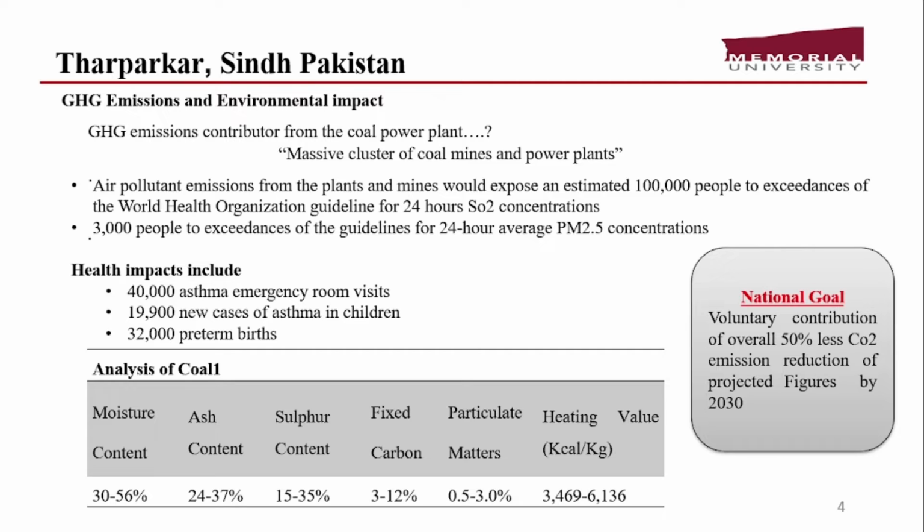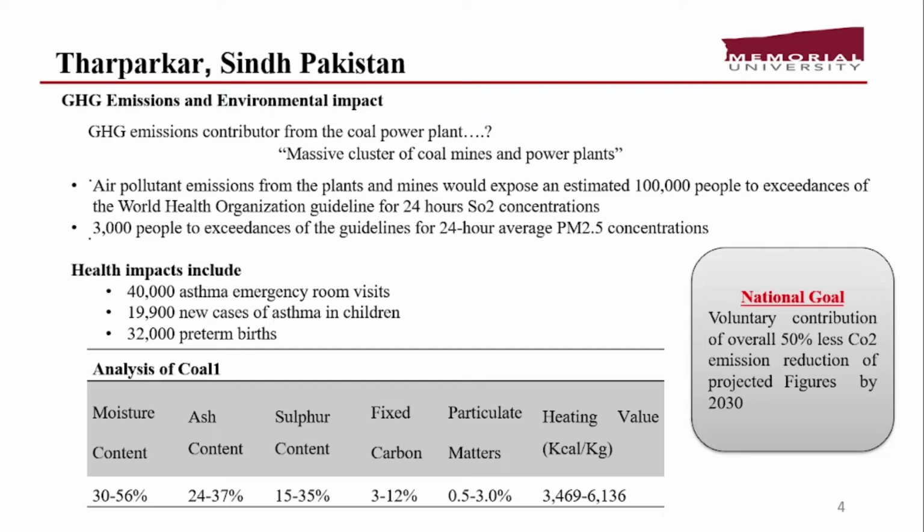The health impacts also have negative effects over the inhabitants: 40,000 asthma emergencies, 19,900 new cases of asthma in children, and 3,200 preterm births. All these measures do impact the national goal of Pakistan, which is the voluntary contribution of an overall 50,000 or less carbon dioxide emissions reduction of the projected figures by 2020.